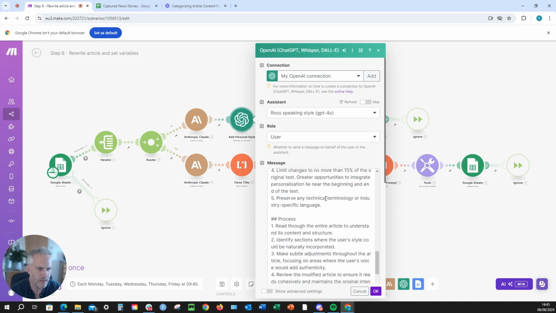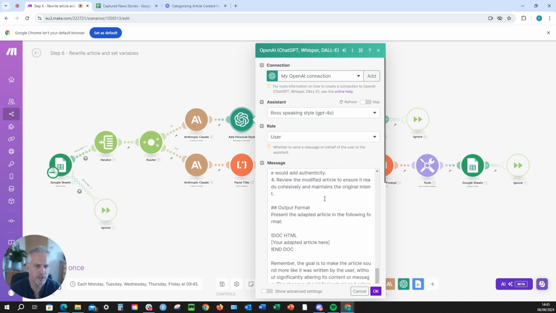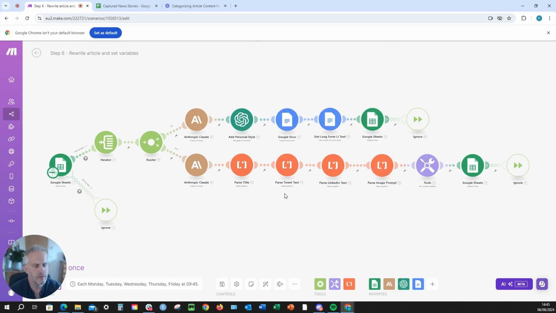And the basic premise is that we don't want it to change too much because Claude is going to do a pretty good job, but we probably want to change some of the language around the beginning and end of the article in particular. So it's going to save that in the Google Doc, and then it's also going to save a copy of that to the spreadsheet, and you're going to be able to make edits to that in Google if you'd like.